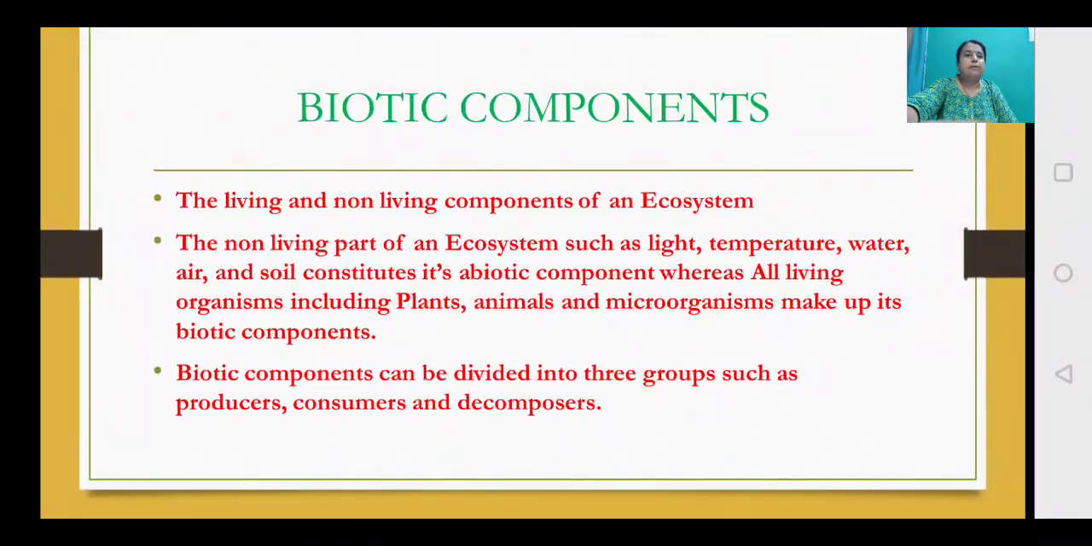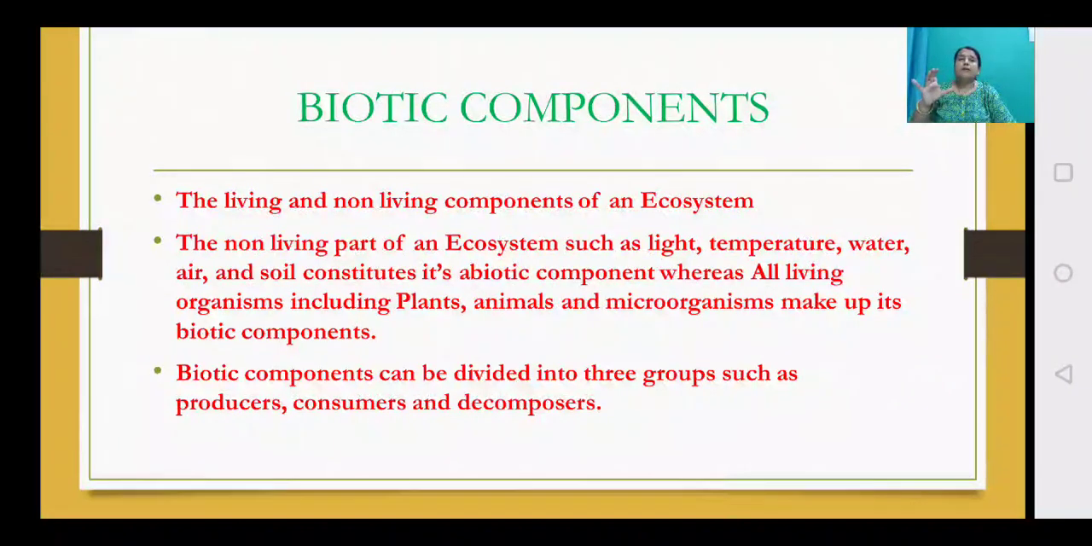Next is the biotic component. Since we have already started the different components of ecosystem, let us begin with the biotic component. So biotic means the living, and abiotic means the non-living. Already we have started these two components. So the components of an ecosystem are divided into two: the living is the biotic and the non-living is the abiotic.